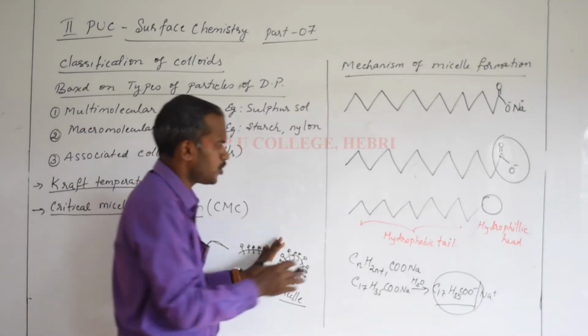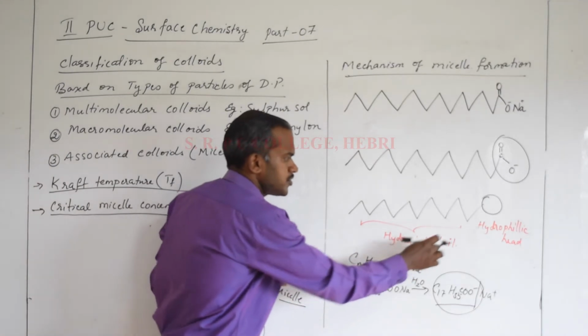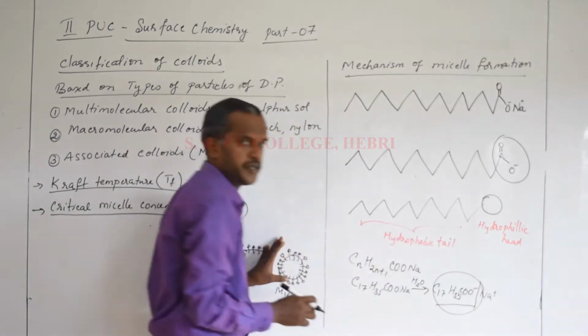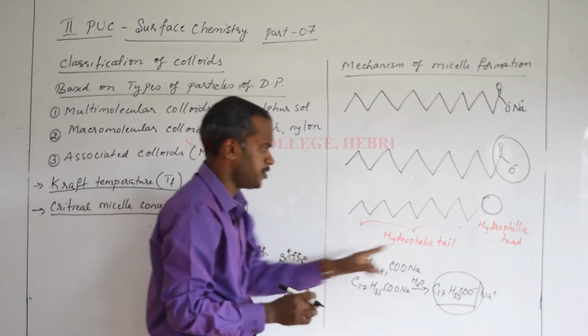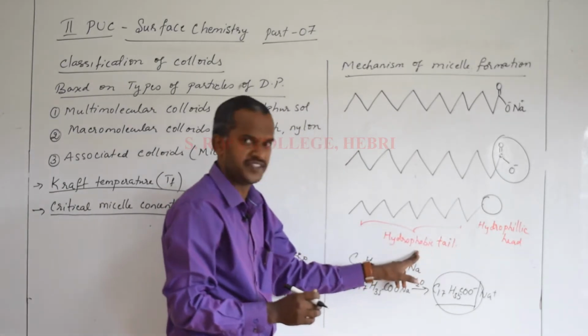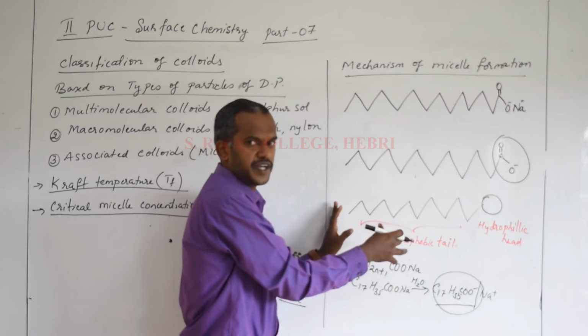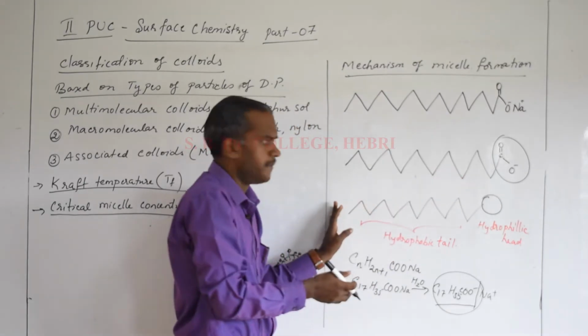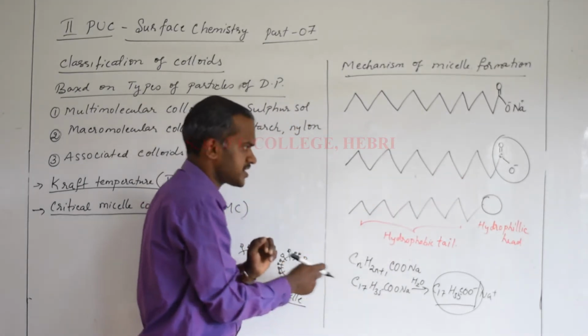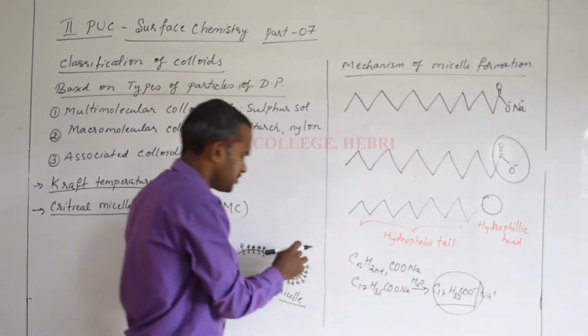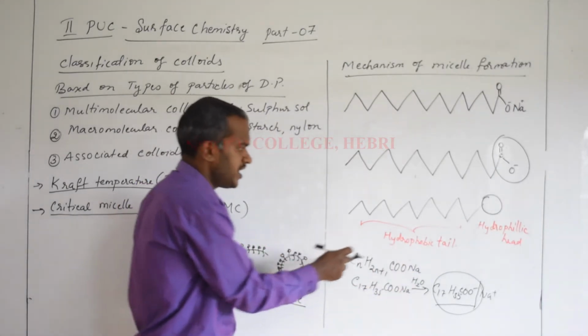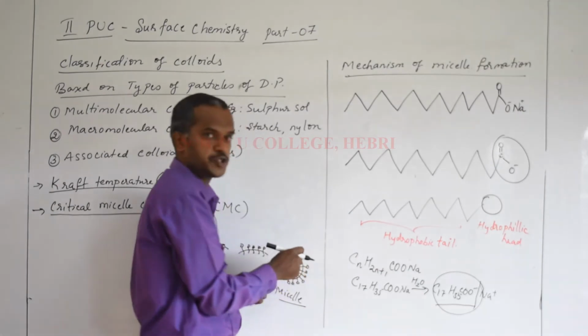Are you clear? So now the two ends of the stearate ion, or the soap ion which is produced, hydrophilic and hydrophobic are there. The only thing you have to understand is which will accumulate on the surface of the grease and which is present at the free end. From this diagram you can understand that the hydrophilic head is present on the surface and the hydrophobic tail is getting attached to that.